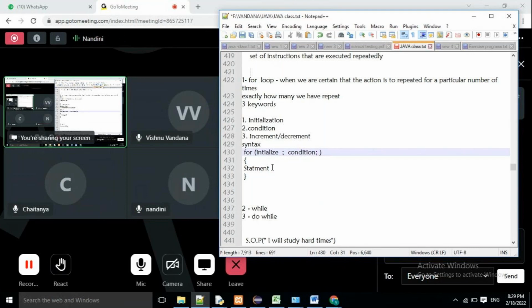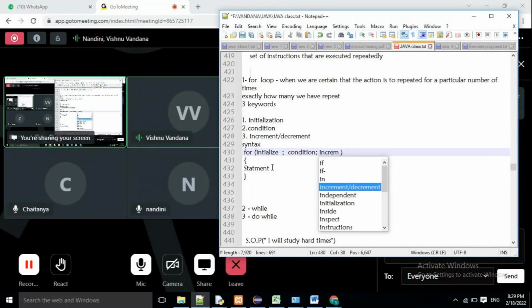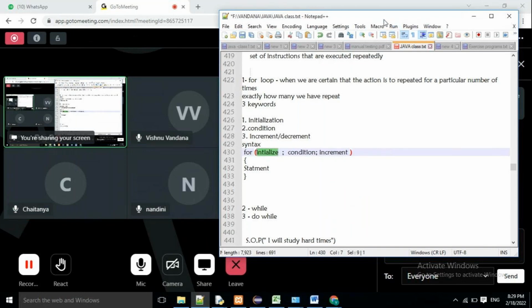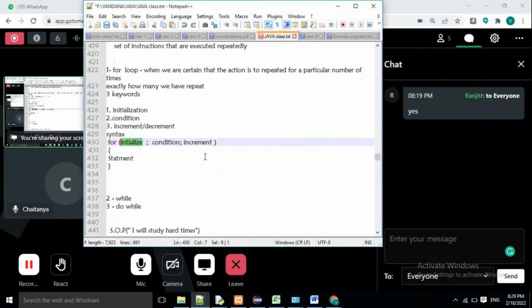After that, if I jump one time, the count should be one. When I jump two times, it should be two. Means each and every time, the count is increasing. We call it increment or decrement. Sometimes we decrease it, sometimes we increase it. We can come from 5, 4, 3, 2, 1, or it can go from 1, 2, 3, 4, 5. It depends upon the initialization of the variable.